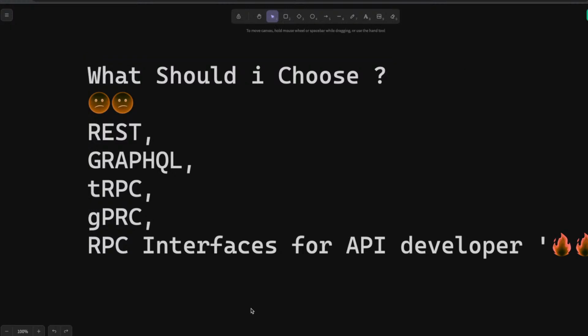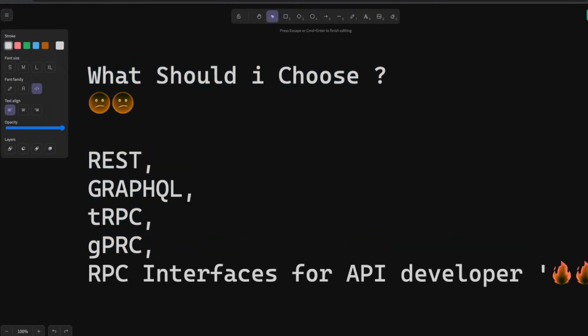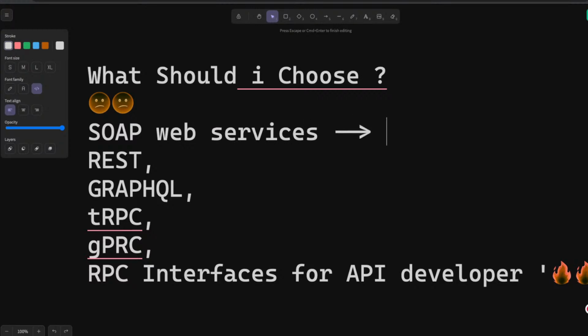For the REST interface, I think most of you are already aware of the use case of creating a REST interface and why we need it. Earlier we used to have SOAP based web services. If you remember those days, I'm talking about let's say 7 to 8 years back, we were having SOAP based web services. The server used to expose WSDL, which is a definition language, and we used to consume the WSDL and create a client.